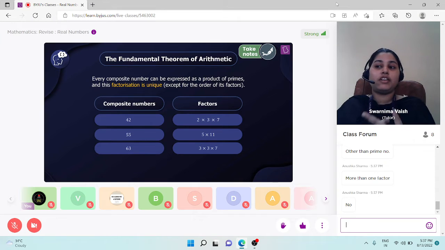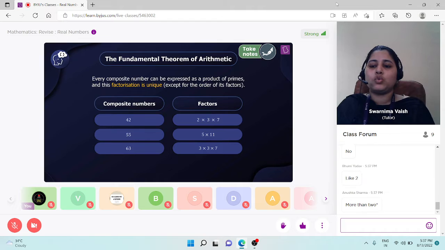You said more than one factor, but 3 has 1 and 3, two factors. Any other answer, students? Composite, like 2? Is 2 a composite number? Okay, Anushka, that is more than two factors. Okay, Bhumi, is 2 a composite number or a prime number? Or any other answer, students? 2 is composite or prime?